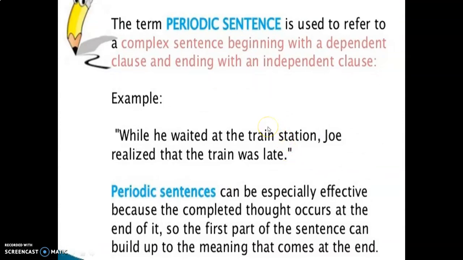The term periodic sentence is used to refer to a complex sentence beginning with a dependent clause and ending with an independent clause. See the example: While he waited at the train station, Joe realized that the train was late. A periodic sentence can be especially effective because the completed thought occurs at the end of it. The first part of the sentence can build up to the meaning that comes at the end.